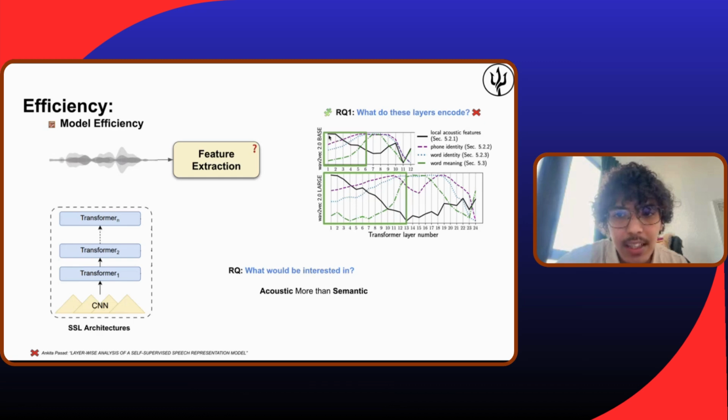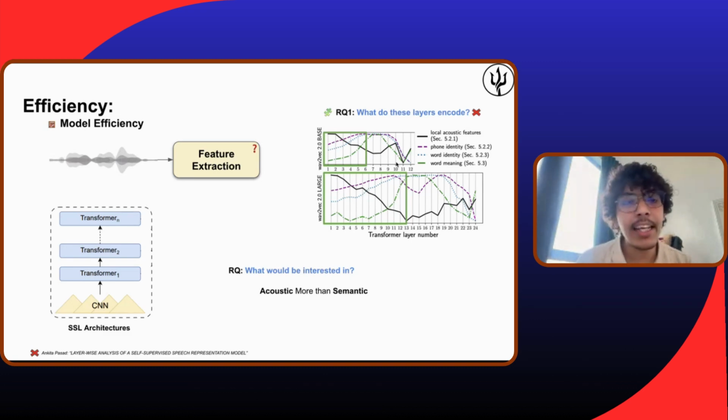Layer 1 has about 99% correlation, and it goes down. The upper layers don't have a huge correlation with acoustics. Whereas if we look at the phoneme and word embeddings, we can see a huge correlation coming up in the upper layers, around layers 7, 8, 9.